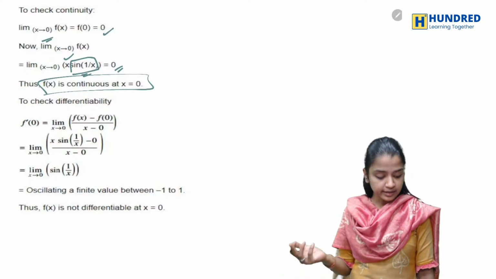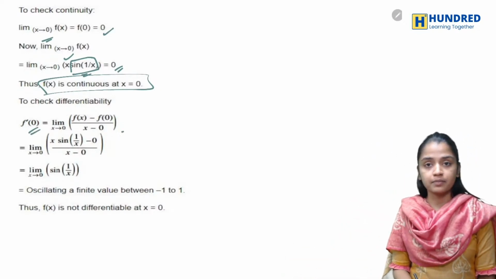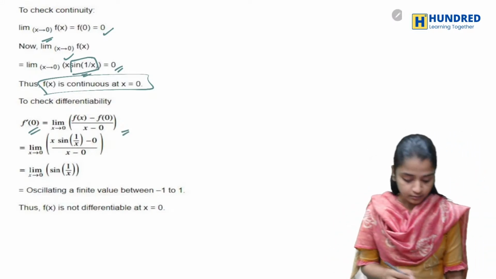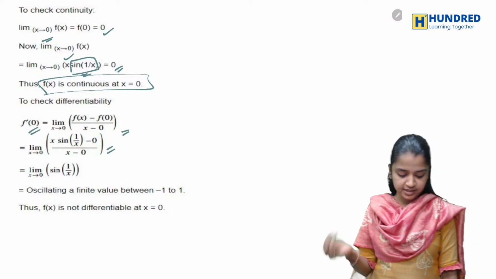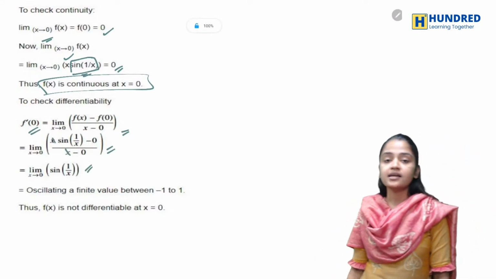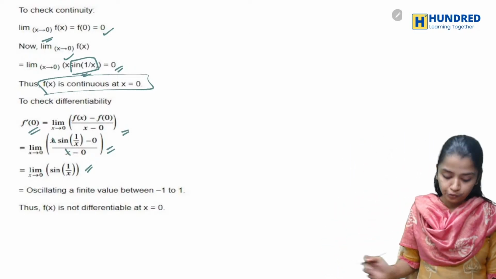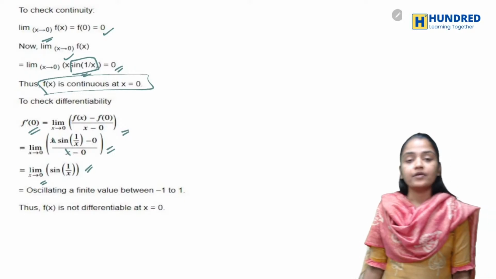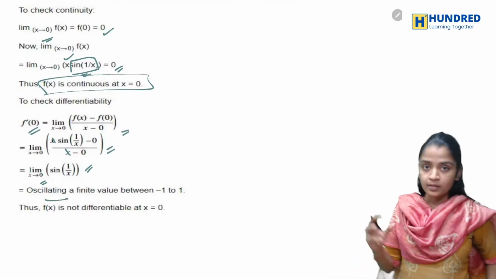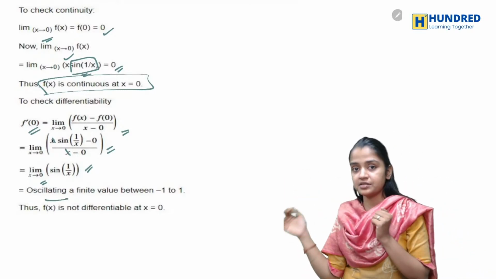And what about the next? When you find f dash of 0, it will be f of x minus f of 0 by x minus 0. Substituting f of x and cancelling this x, I'll get sine of 1 by x. When you substitute x equal to 0, it is a finite value, but it oscillates. You cannot take 1 by 0 like that.